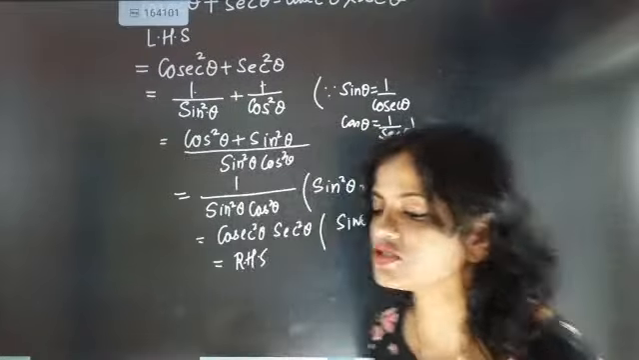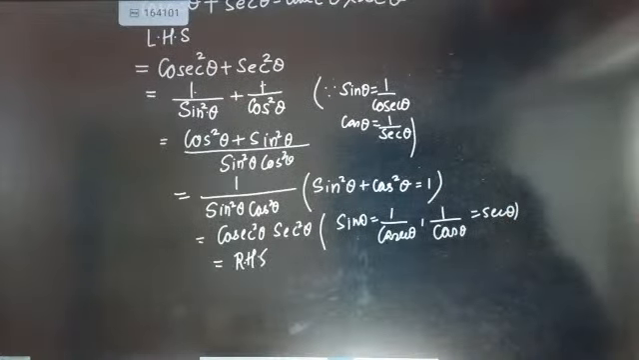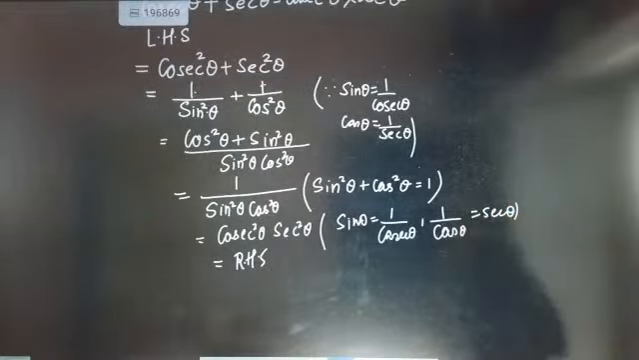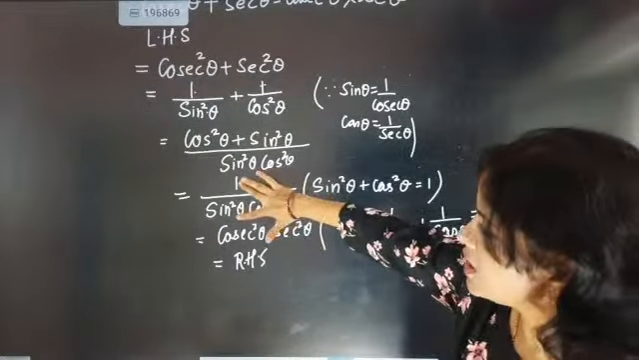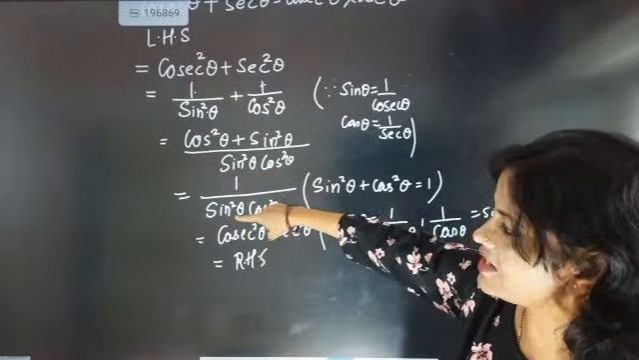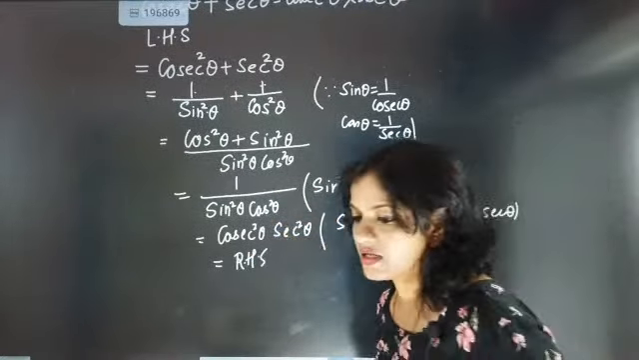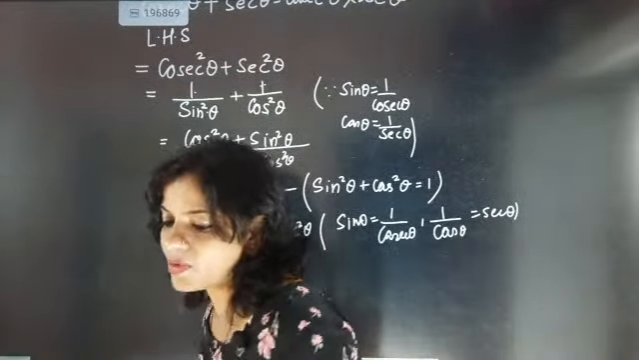I hope you might have understood. Understood this one? Cos theta is equal to 1 by cosecant theta. 1 by cos theta is secant theta. Take the reciprocal: 1 by sin theta is cosecant theta, 1 by cos theta is secant theta. Come on, quickly tell.